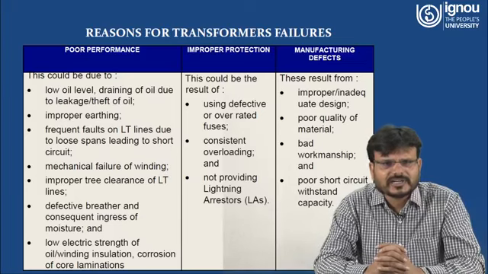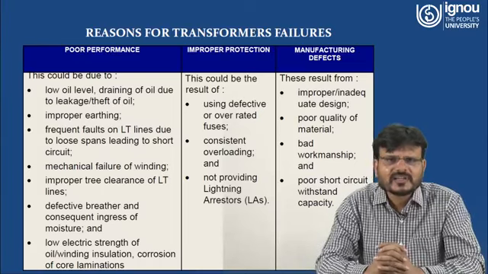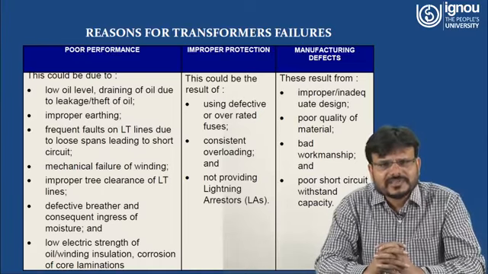Another reason may be a defective breather and the consequent ingress of moisture. Another cause of poor performance of the transformer may be low electric strength of the oil or winding insulation, or corrosion of the core lamination. And there are many reasons for improper protection.